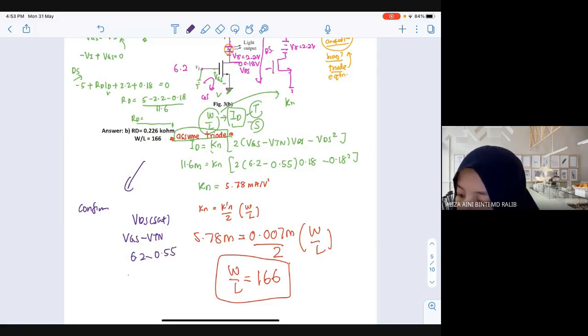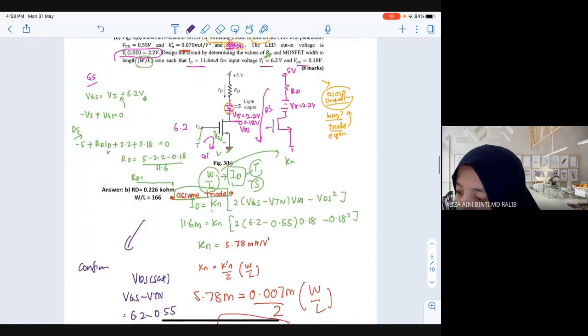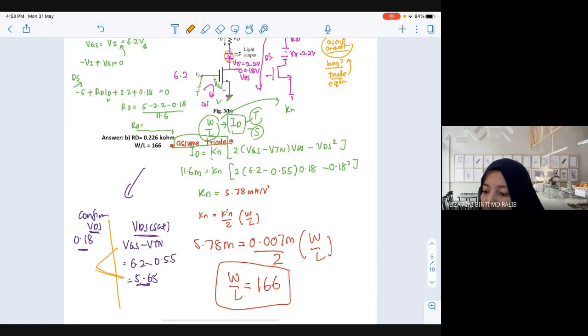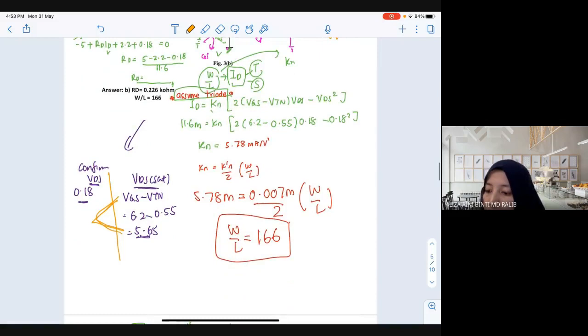Can you calculate how much? 5.65. So this is VDS saturation. Your VDS is 0.18. So now is it greater or less? Less. So is it confirmed triode? Yes. So you need to write here confirm triode.